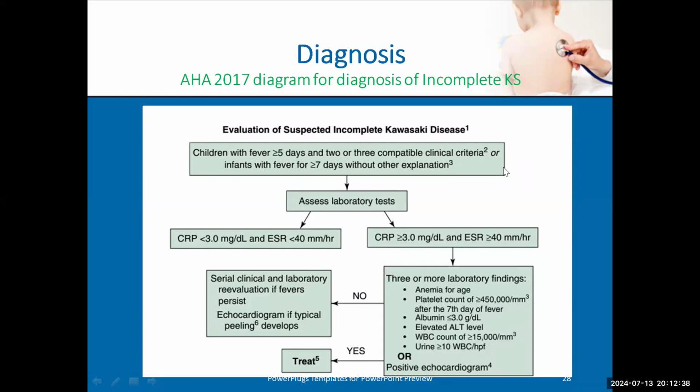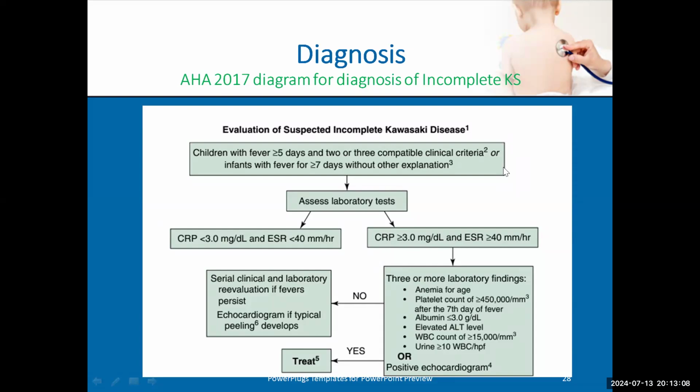If the patient has CRP more than 3 and ESR more than 40, high acute phase reactants, he is suspected to be atypical Kawasaki, and we'll do another lab. So we'll do CBC, liver function, and urine analysis, and echo for sure. If echo is positive alone, with coronary dilatation, this patient is surely atypical Kawasaki and we will start treatment. What about the labs?